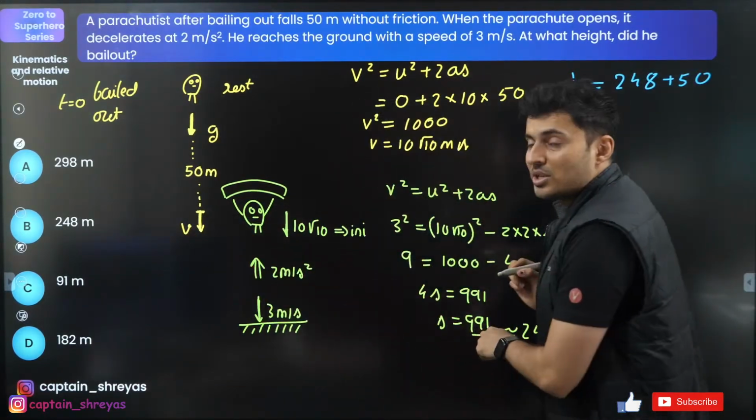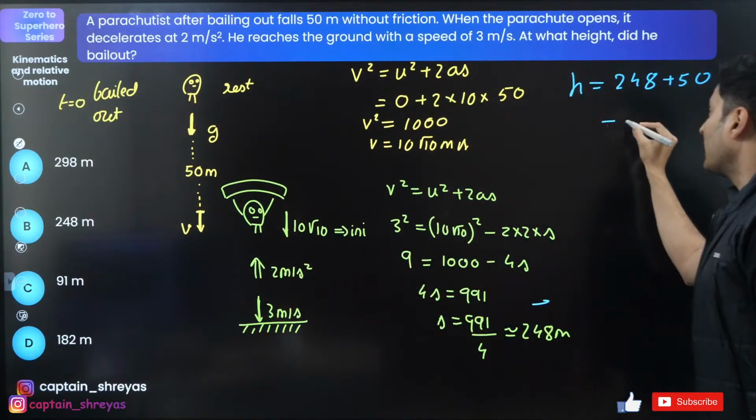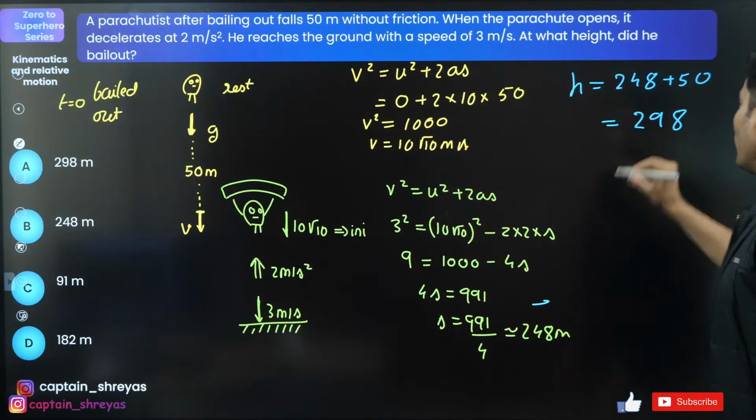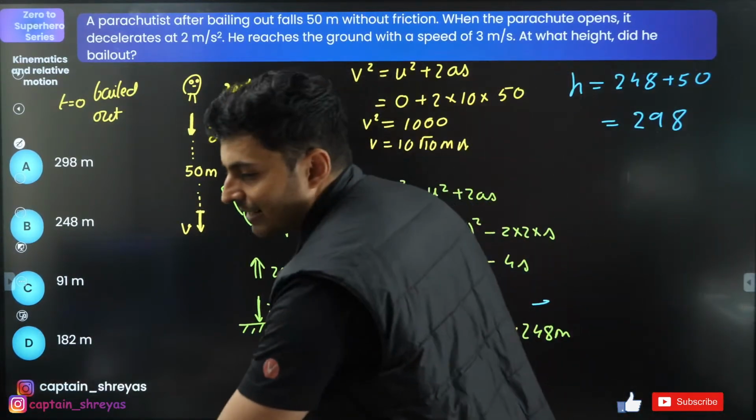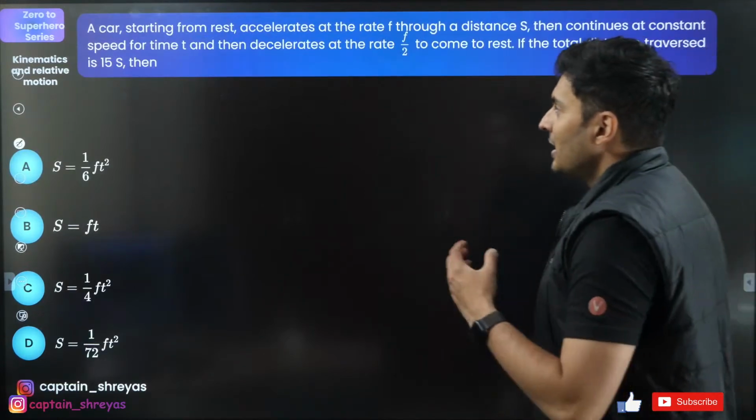Look at the options. 248 is there as an option. Many students would have marked this and got -1. That is not correct. So it will be approximately 298 meters. Exactly. Option A it is. There you go. Next question.